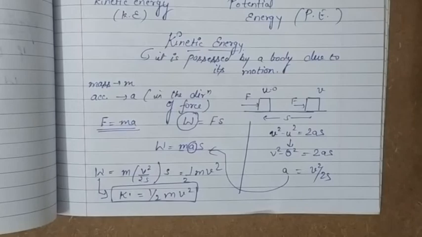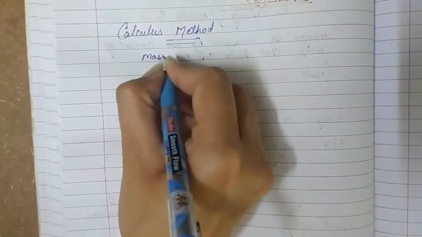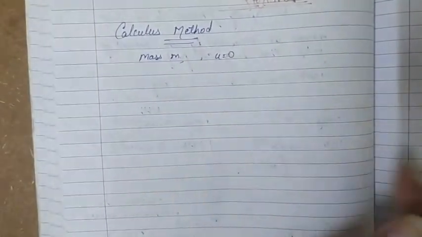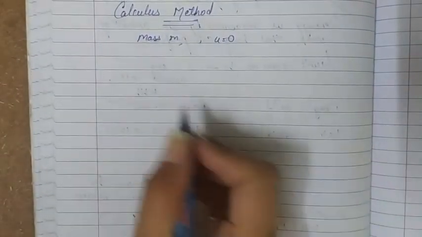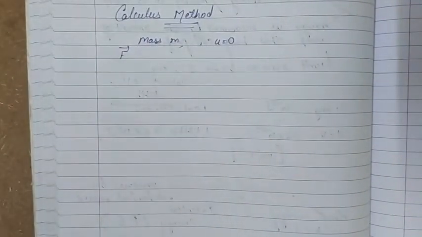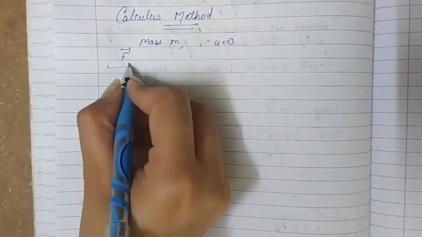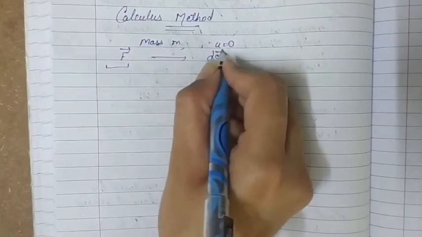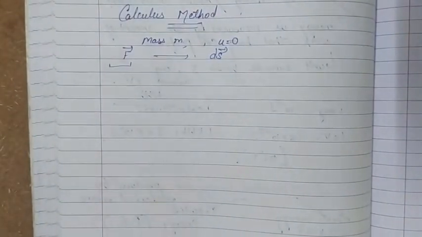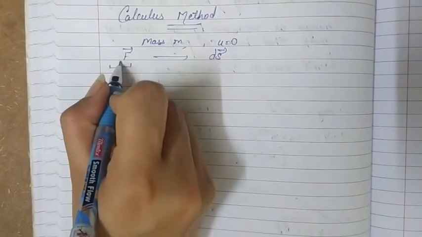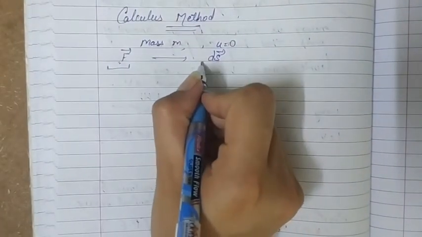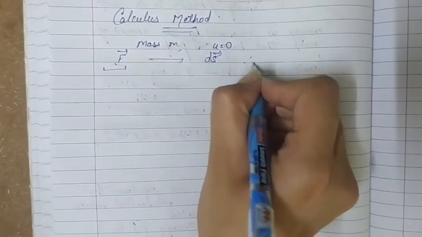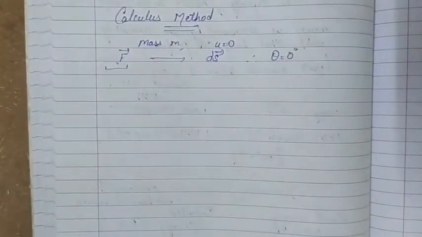Now the second method is by using calculus. To find the expression by using the calculus method, we are considering a body of mass m again, that is initially at rest. So we have a body of mass m which is initially at rest, that means its initial velocity is 0. Now a force F vector is applied on the body, and this force F vector produces a displacement ds vector in its own direction. That means because of this force F vector, the body suffers a displacement ds vector in the direction of force. So we can say that theta is equal to 0 degrees in that case.